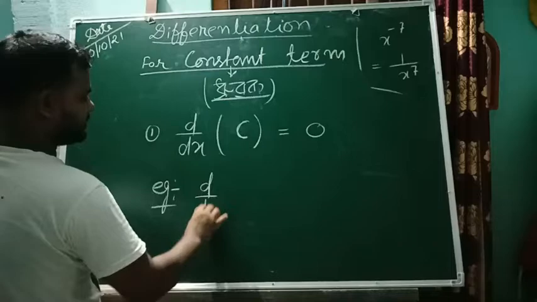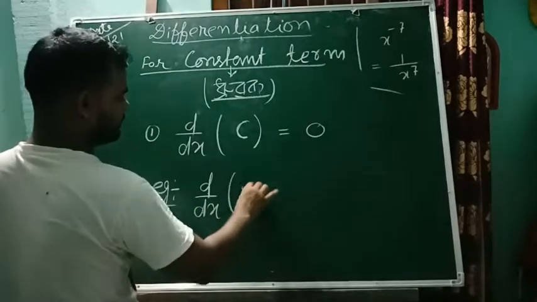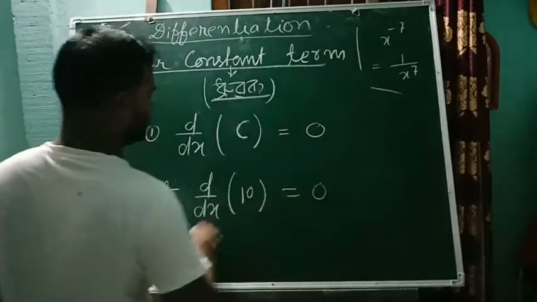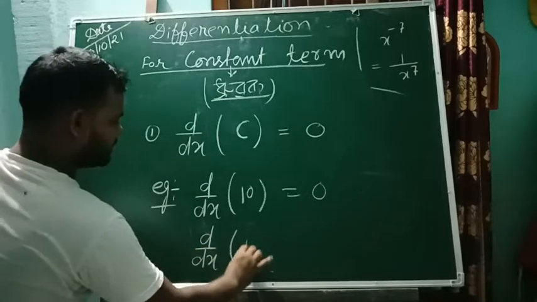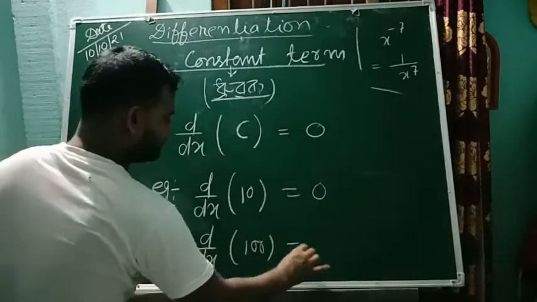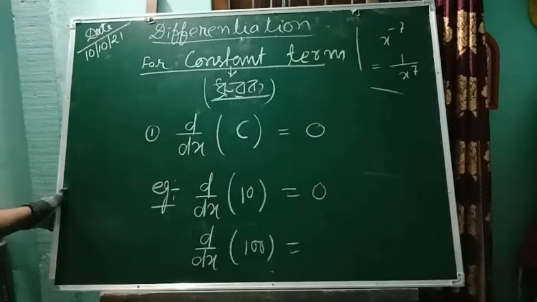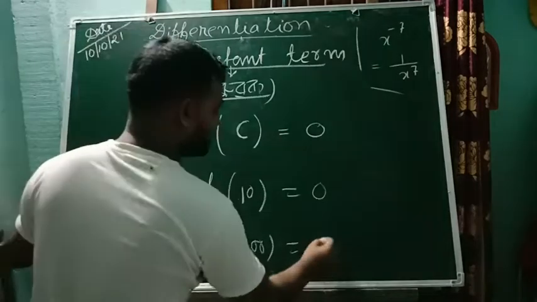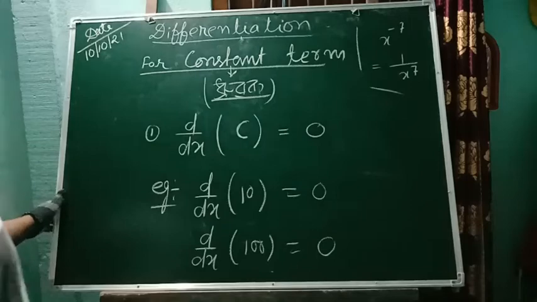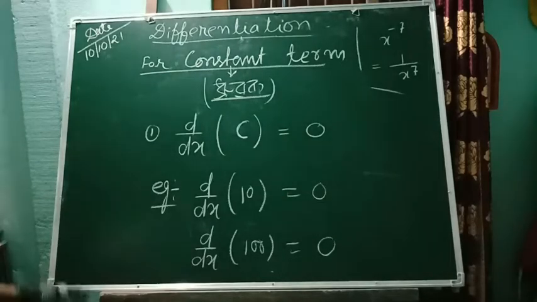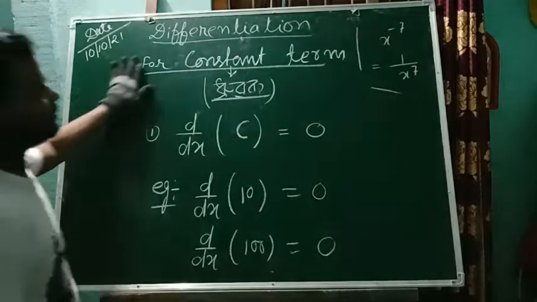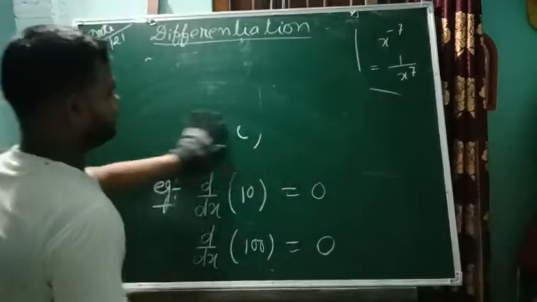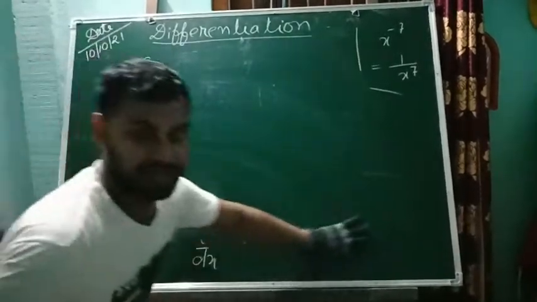Let us see one example. So d by dx of 10 will be 0. Yes. If it is 100, what will it be? Can anyone say? Yes, correct. Take one screenshot and we'll move forward to the next formula.